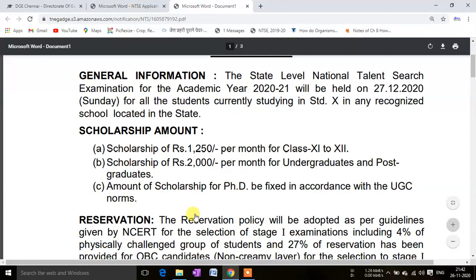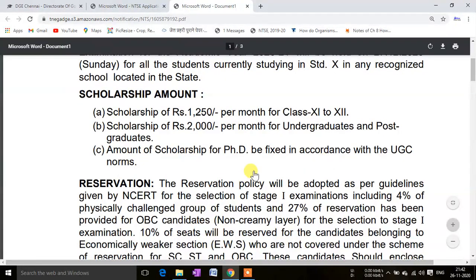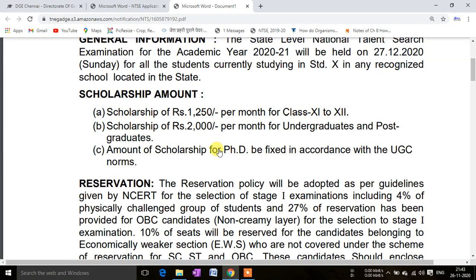You can help your parents, you can help your family, and you can also help yourself. And this is the chance, and this chance comes only once. So I request everyone, those students who are in class 10th, they must fill up this form. The 50 rupees cost is not too much, and the center will be given in your local district, in your local area, in a school. So you will not have to go very far for this exam at stage 1, and it may be that for stage 2 you will have to go to a farther center, but that will be in your state.